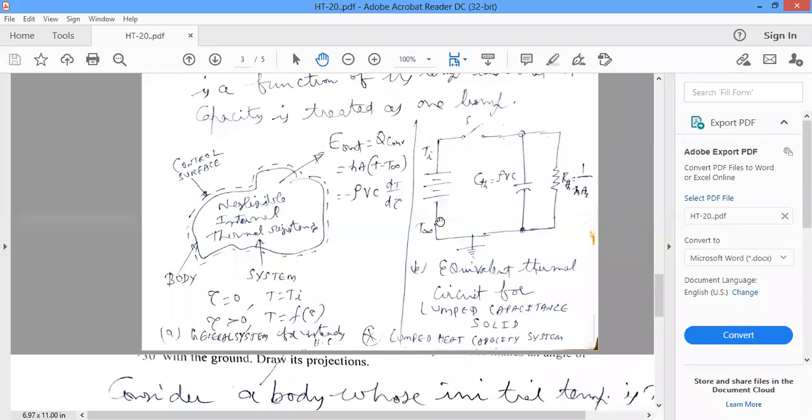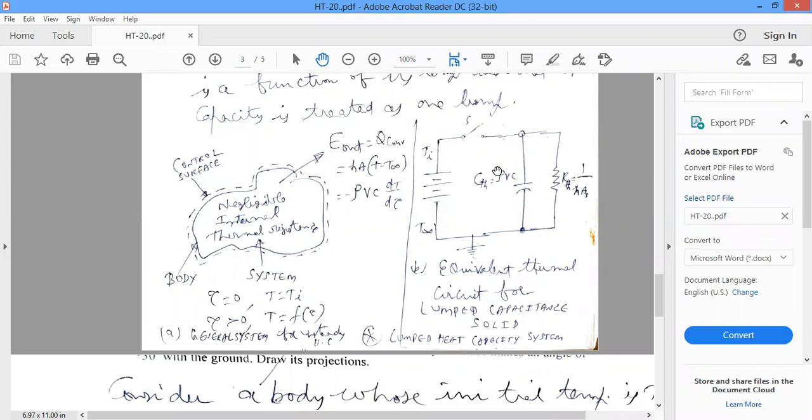So you can draw a thermal circuit for this system. Initially Ti temperature, outside temperature T free stream. So there is variation of temperature change. There is a switch. Whenever the switch is closed, heat flows, just like current flow.